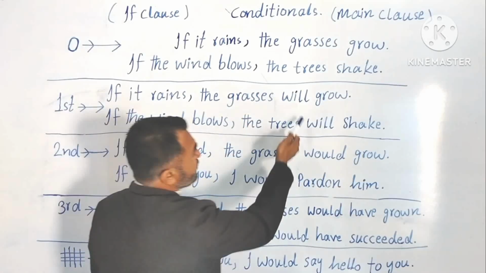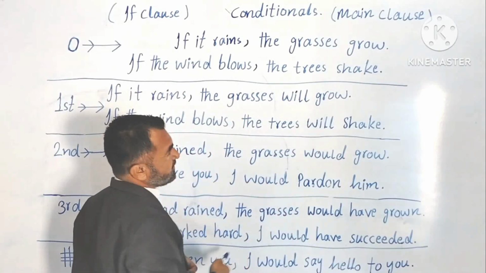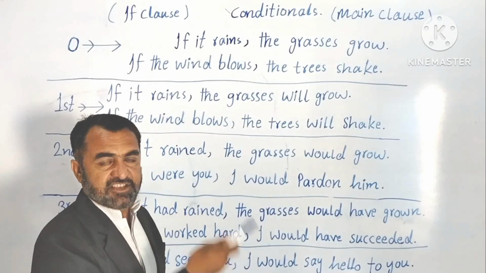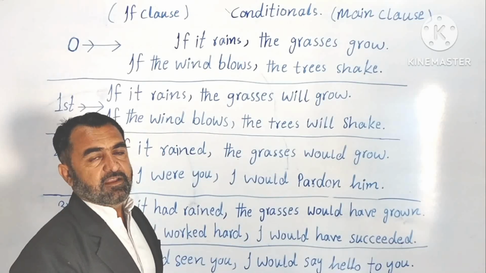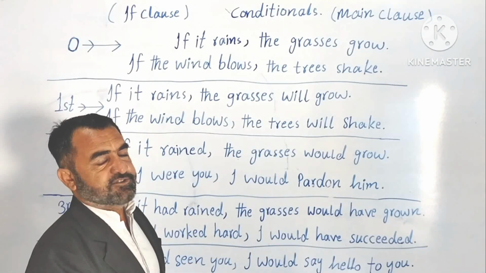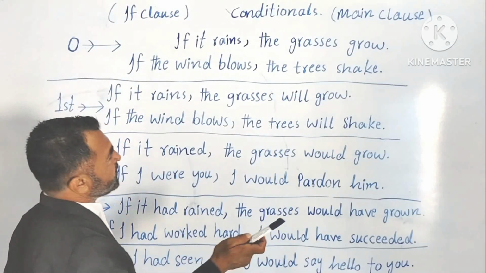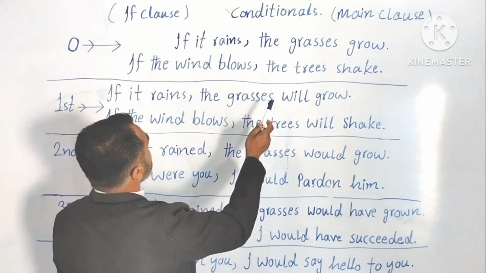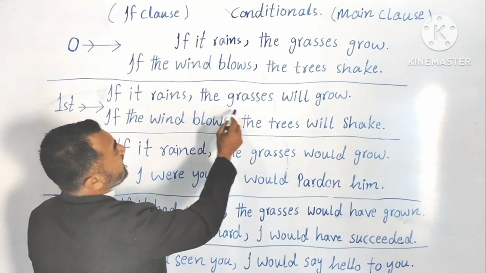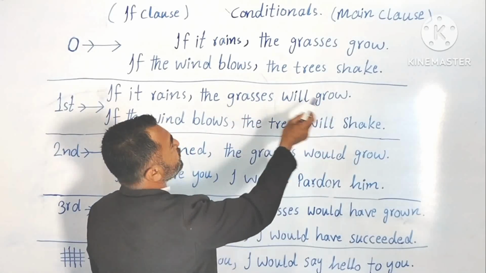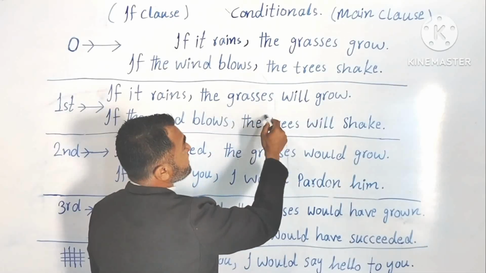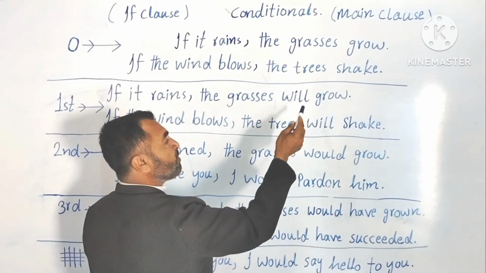But here you can use them. Will, would, correct. In result clauses, in main clauses, you can use them. But in if clauses, you cannot use them. You can say, if it rains, the grasses will grow. The grasses would grow. The grasses may grow. The grasses might grow. The grasses could grow.